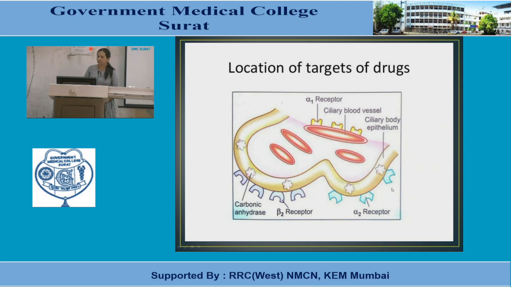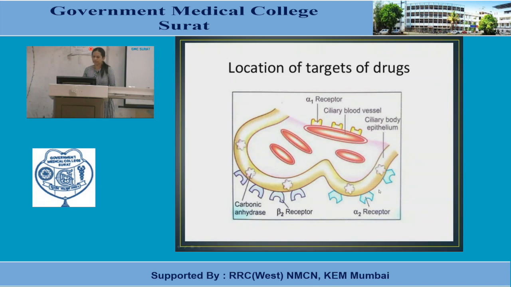In the ciliary body epithelium there is the enzyme known as carbonic anhydrase. In physiology you have also learned the role of the carbonic anhydrase enzyme. The bicarbonate portion of aqueous humor is secreted by this enzyme, so by inhibiting this enzyme we reduce the bicarbonate portion of aqueous humor.